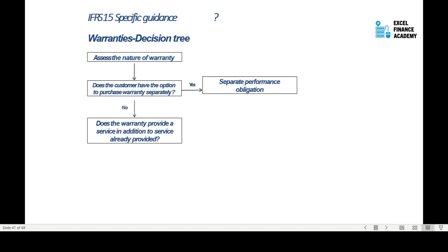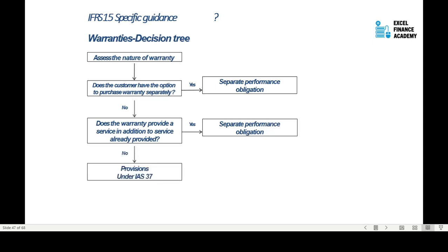And then we need to look at whether the company is providing a warranty service in addition to the service already provided. If yes, then again it's a separate performance obligation. If no, then there is no need to break down the performance obligation, and we just need to make a provision under IAS 37 on the warranty. How are you going to make the provision? You are going to look at the past data of warranty: how much cost you have incurred, as a share of revenue, in servicing the warranty claims. That amount you need to set aside as a provision every year to serve the warranties.